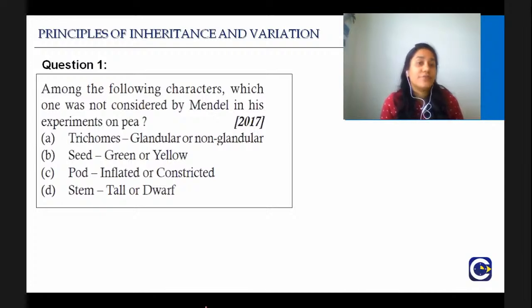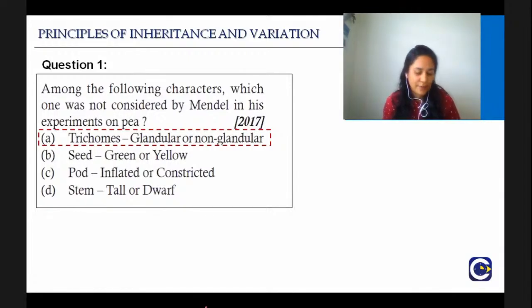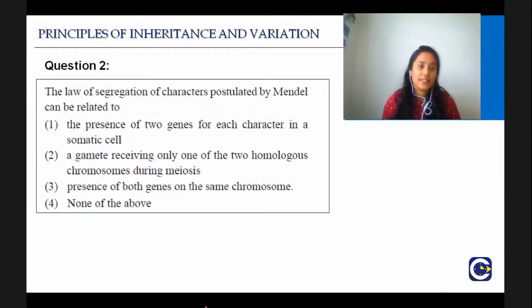Mendel studied different characters, so which one did he not study? Is it A, trichomes, glandular or non-glandular? Is it seed, green or yellow? Is it pod, inflated or constricted? Or is it stem, tall or dwarf? So what is the right answer? Quickly write down in your chat box. Yes, so all of you wrote the right answer, which is option number A. Perfect. So then let's continue.